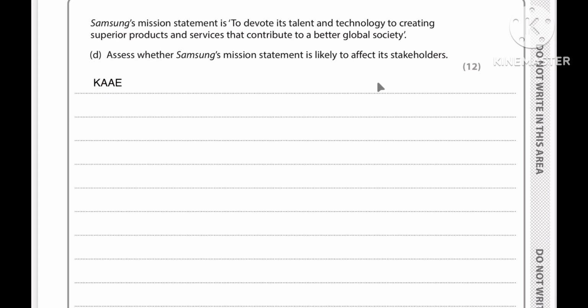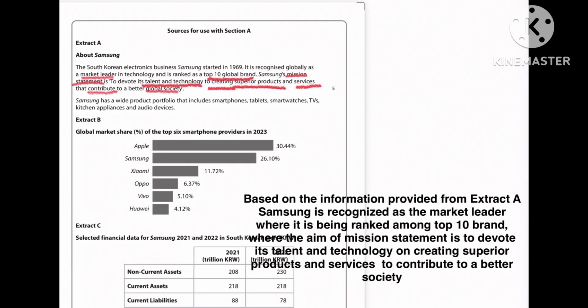Next comes the application, for which we'll need the extracts for this question. In this case, I underlined the keywords that are necessary for our first analysis paragraph, that is the application. You could stop the video and read. Our goal is to paraphrase the underlined part into a better version in order to score the full marks. So this is how I did that.